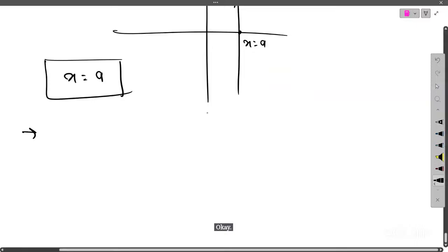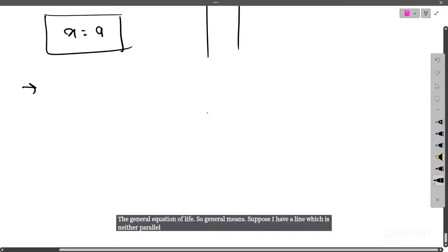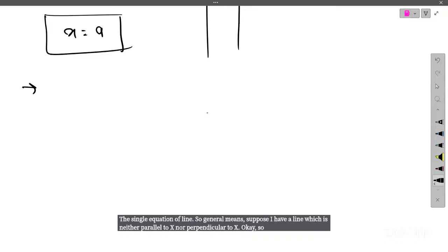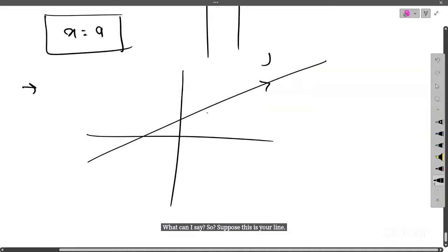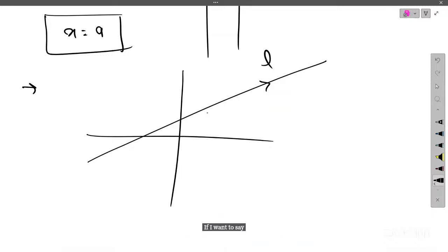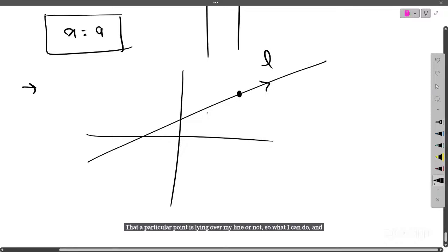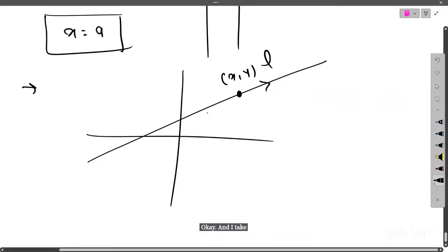Now the next thing is the general equation of a line. General means, suppose I have a line which is neither parallel to the x-axis nor perpendicular to it. So suppose this is your line L. If I want to check whether a particular point is lying on my line or not, I can take any random point here and name that point x comma y, a very precise point over my line.